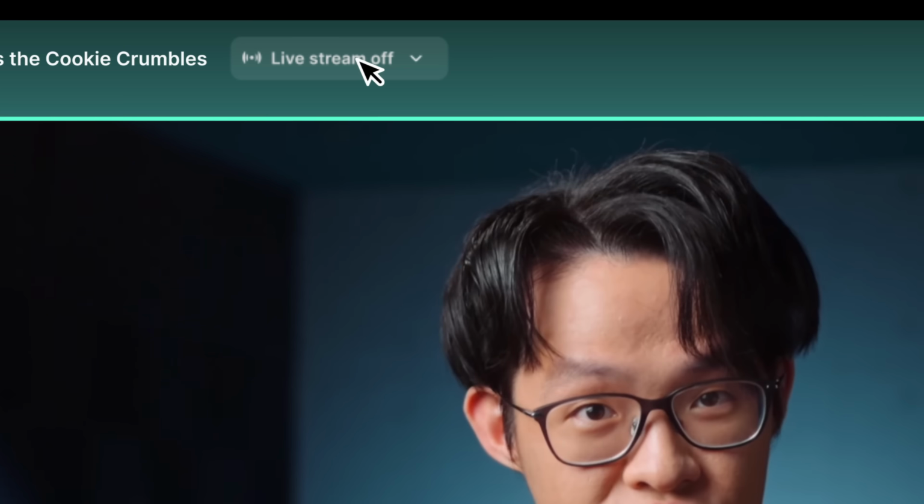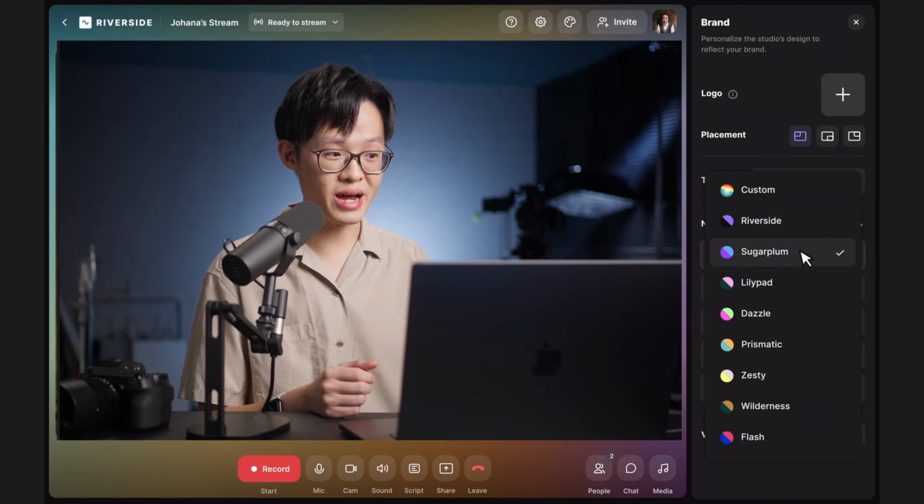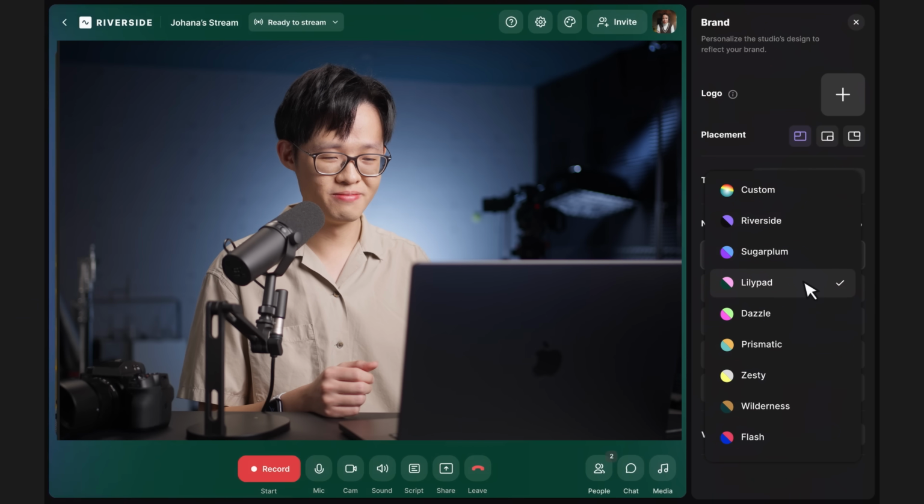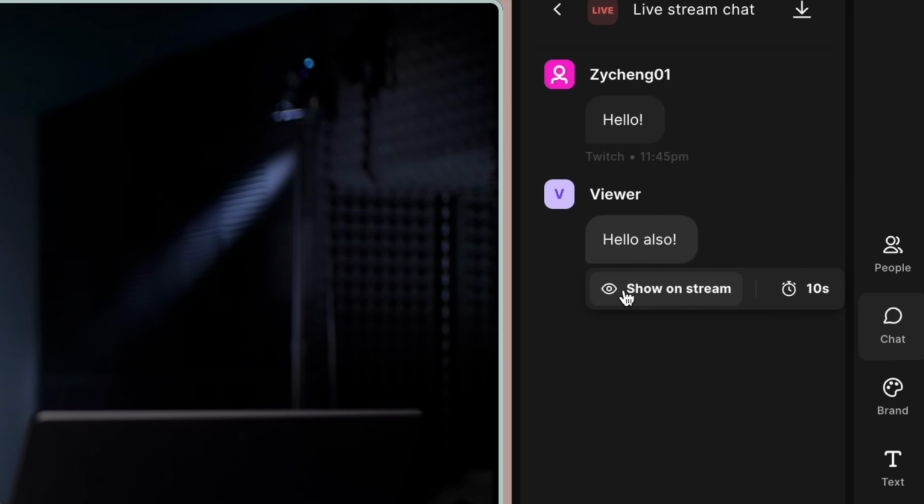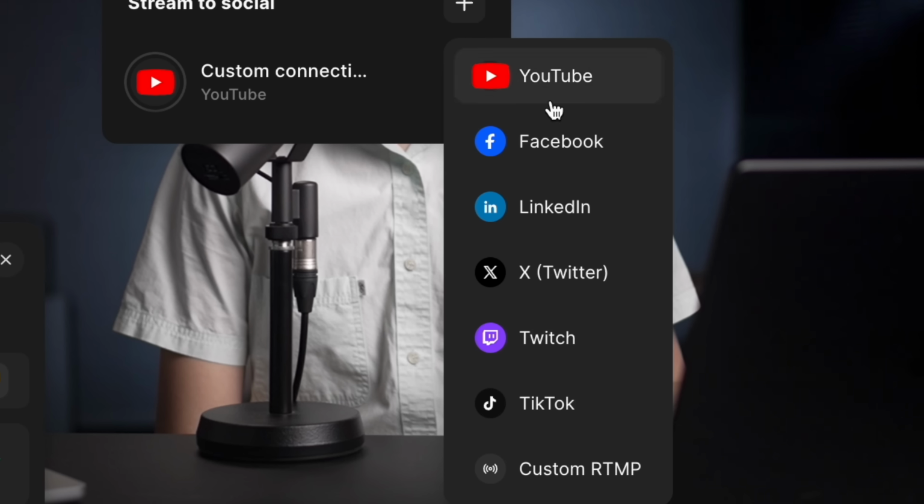And when it comes to streaming, it's never looked this good. Stream in HD with high quality video and audio customized with your logo, background, and color theme. Engage with your viewers easily through the centralized chat box, bringing everyone together across different social channels.